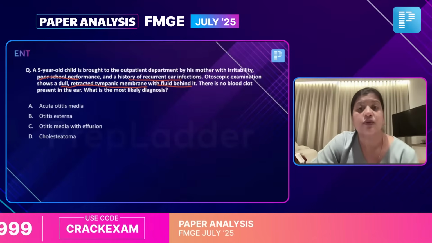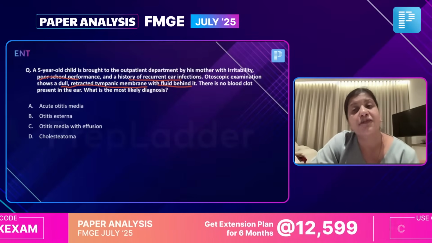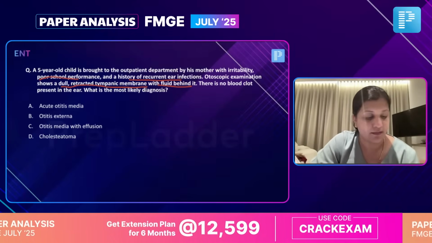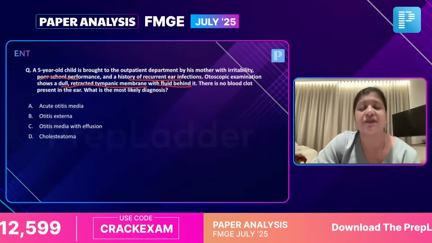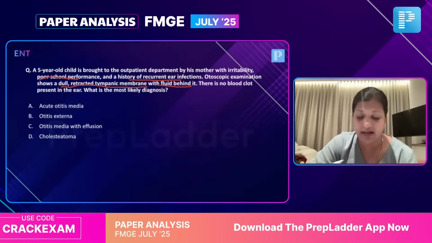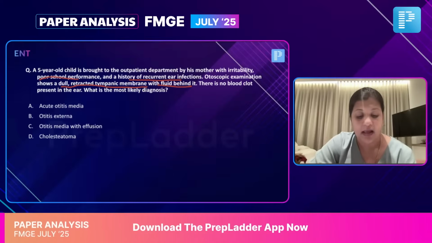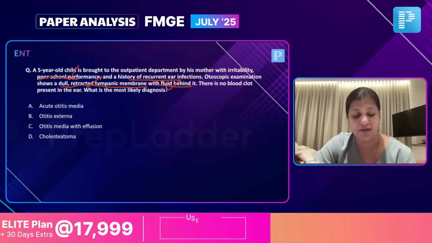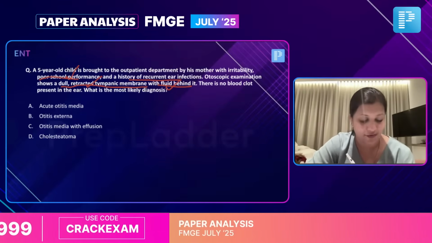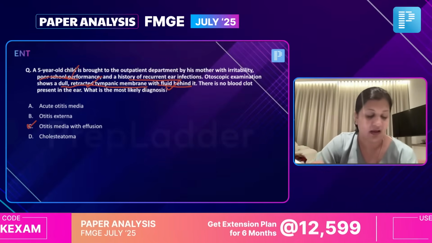So, Ketan, if you say this was the question with a B type of tympanogram, what would you think? Ranjan Sahani, this question was not there. Okay, so if it's not there, fine. But if it was there, then the answer is very clear that a child is having poor school performance, retracted tympanic membrane, fluid behind it. It's suggestive of otitis media with effusion.